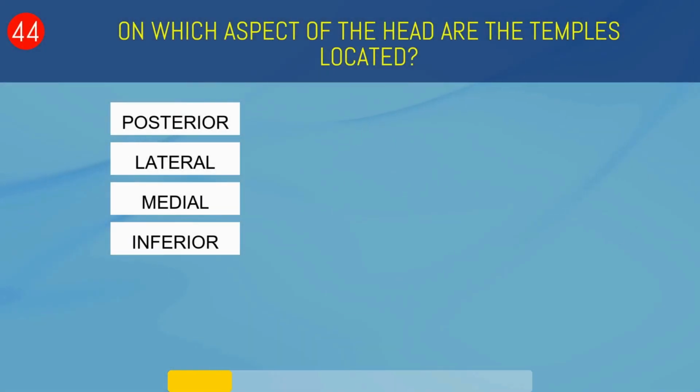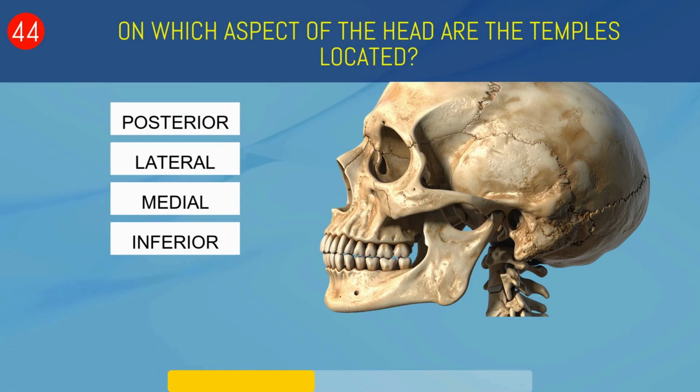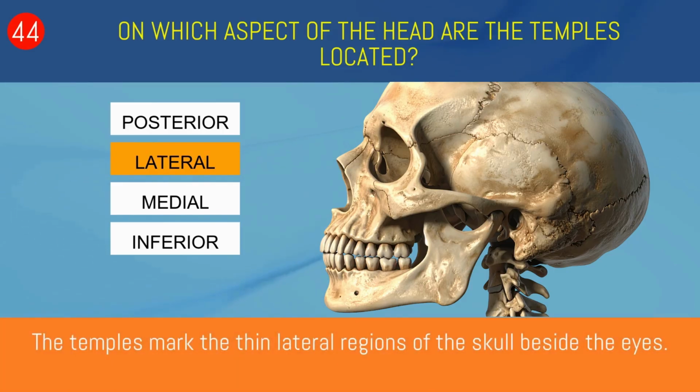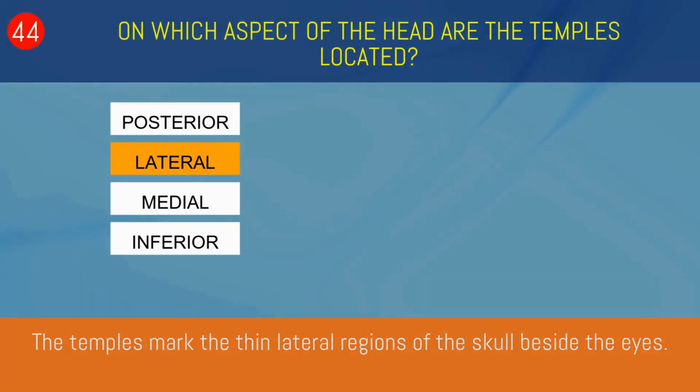On which aspect of the head are the temples located? Posterior, lateral, medial, or inferior? Lateral. The temples mark the thin, lateral regions of the skull beside the eyes.